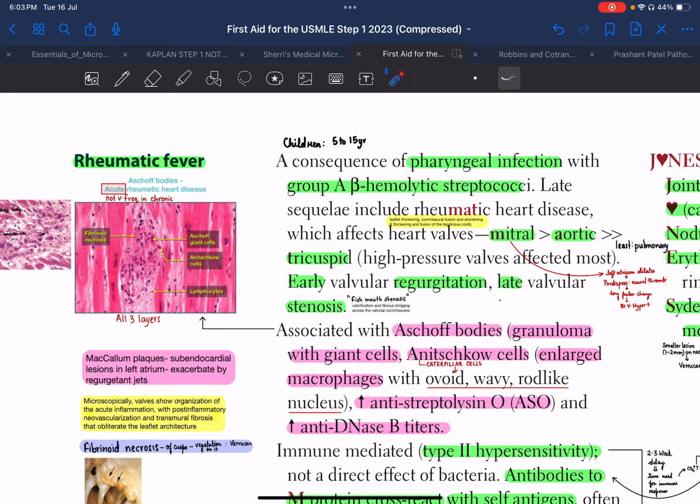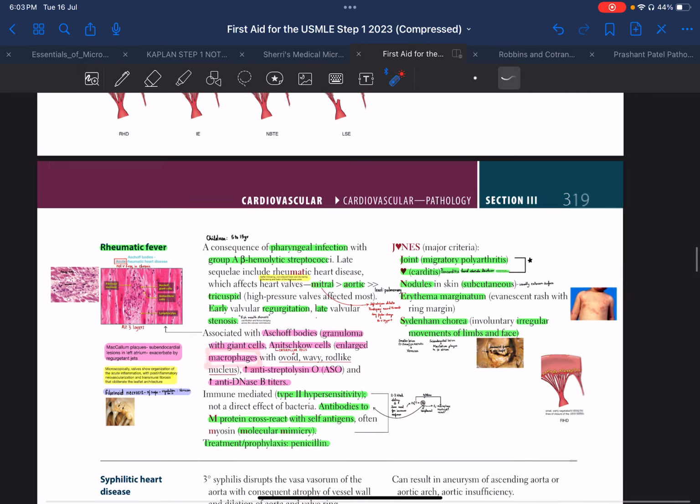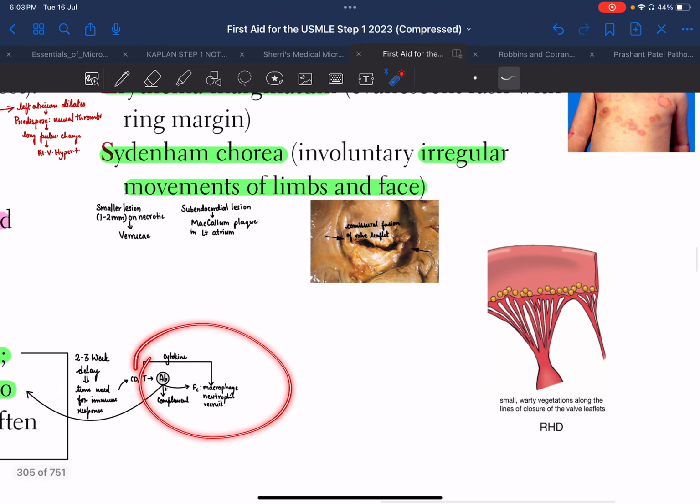Just as we learned giant cells in sarcoidosis and tuberculosis, similarly in rheumatic fever we also have giant cells, which are known as Anitschkow cells. These are nothing but enlarged macrophages, which we talked about right over here.